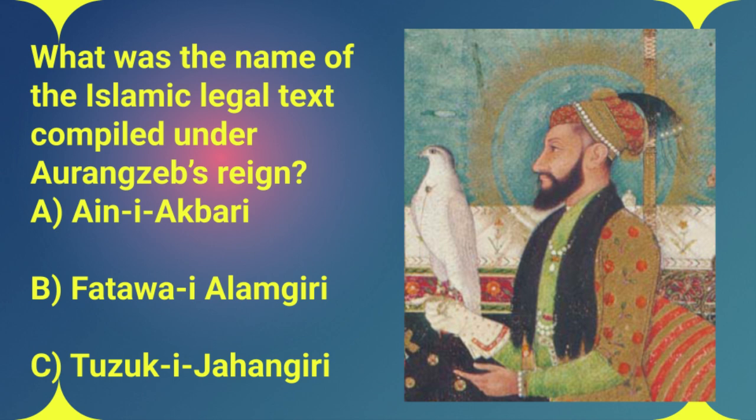And this was a personal initiative of Aurangzeb's. He really wanted to create this authoritative legal guide for the Mughal Empire, one that was grounded in Islamic principles. It took years to compile, involved tons of scholars, and it really demonstrates how deeply Aurangzeb wanted to shape the empire's legal system, to align it with his own religious beliefs. Fascinating. So the answer is B. Fatwa Alamgiri.